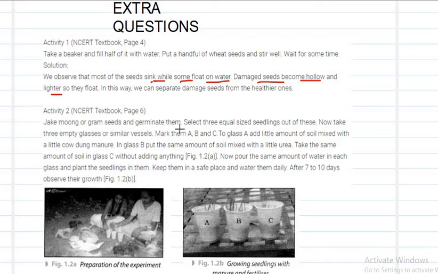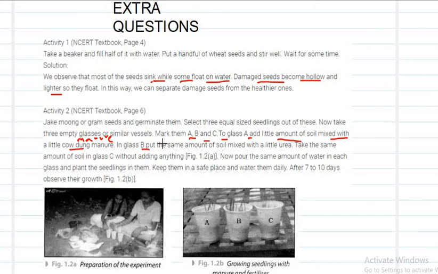We have to select three glasses, and take three equal sized seedlings. Mark the glasses as A, B and C. Then to glass A, add a little soil mixed with a little cow dung. This is the manure you are adding.